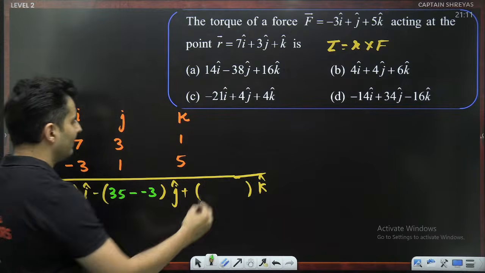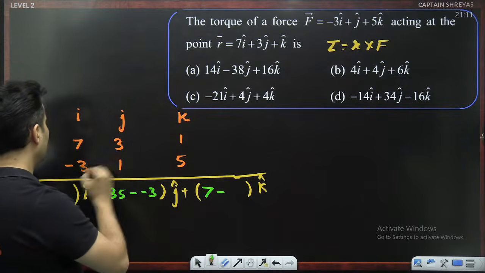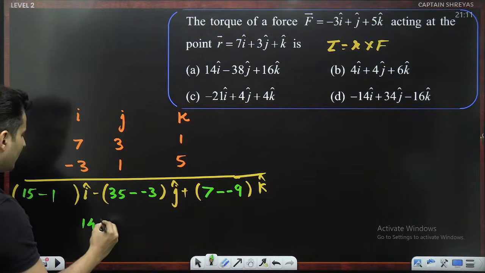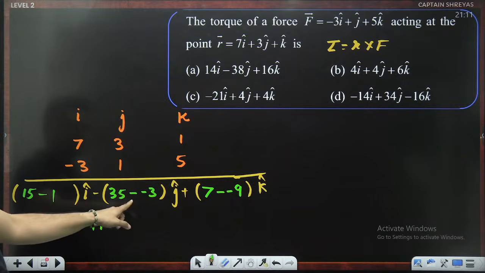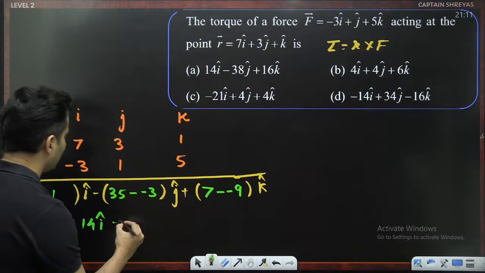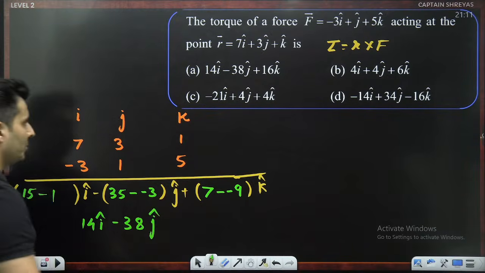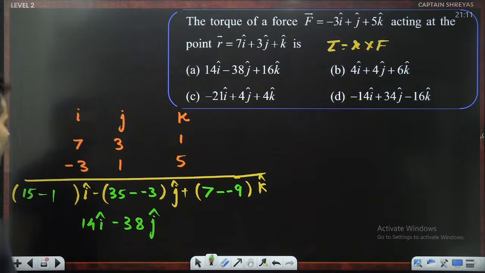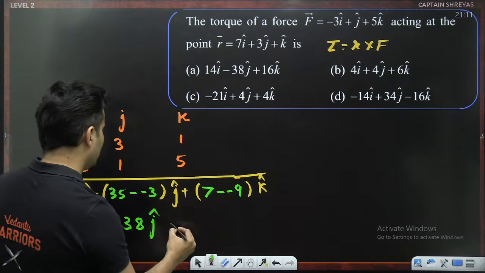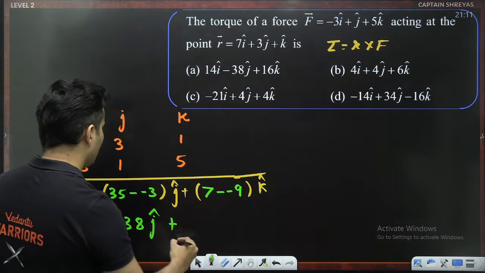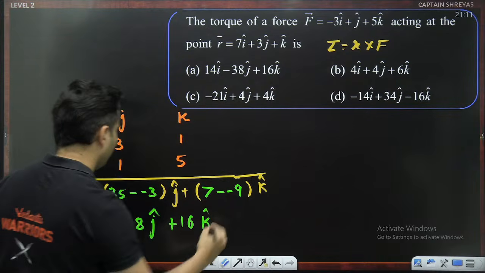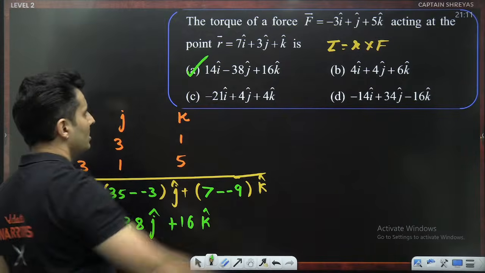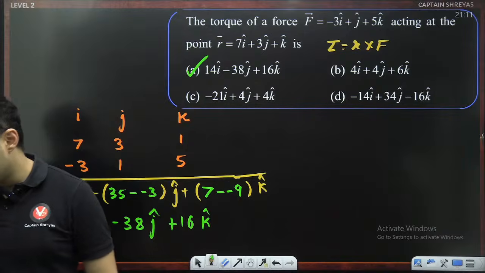For K cap, 7 1s are 7. Minus 3 3s are 9 with negative sign. So -9. So this will become 14 I cap. 35 plus 3 is 38 with negative sign. So -38 J cap, right? And then this is basically plus 16 K cap. Perfect. So this is the final value of the torque. I think that answer is there as option number A. Perfect. Option number A is correct.